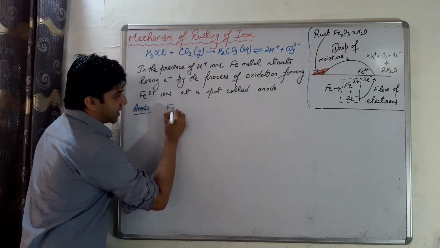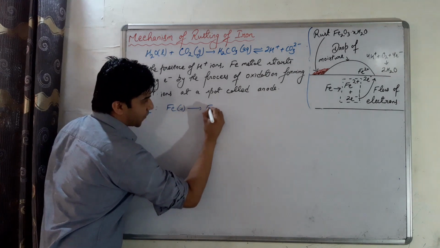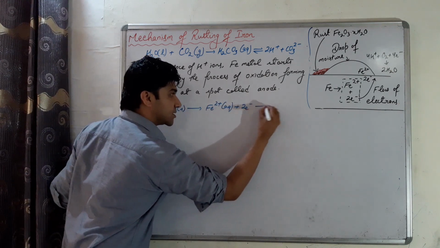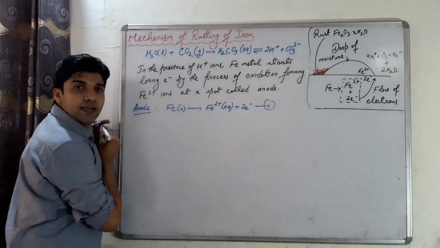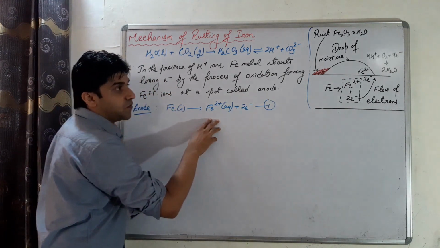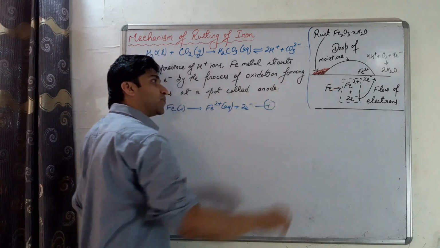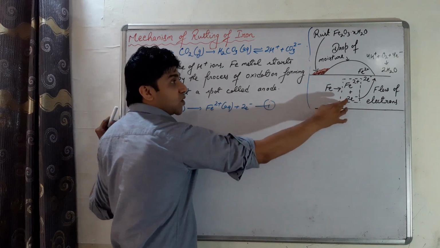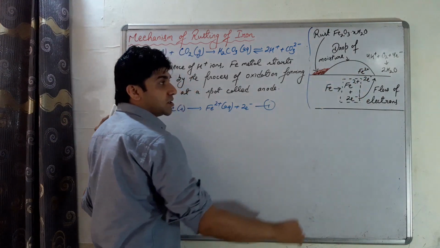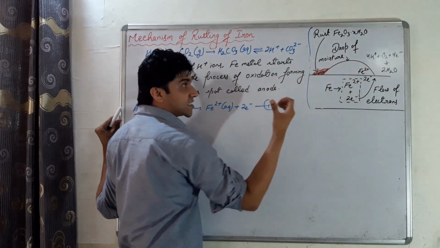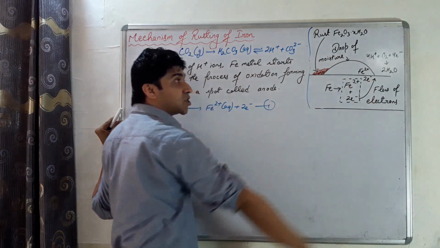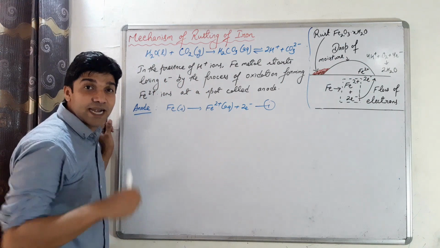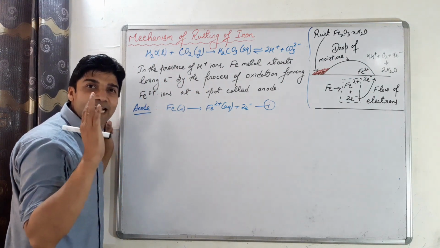एनोड पे आयरन मेटल इलेक्ट्रॉन्स लूज कर रहा है टू फॉर्म फेरस आयंस. कितने इलेक्ट्रॉन लूज करेगा? 2 इलेक्ट्रॉन्स. सपोज हमारा फर्स्ट इक्वेशन है. क्लियर? And this ferrous ions will pass into the solution on the surface of the iron and the electrons will move to some other spot. That spot where it is accepted by hydrogen ion and the dissolved oxygen to carry out the process of reduction, and that spot will act as cathode.